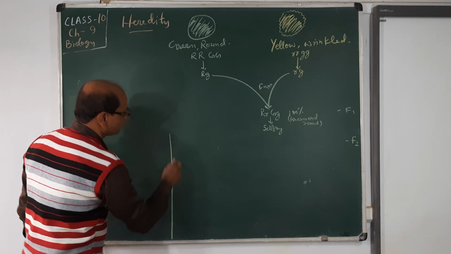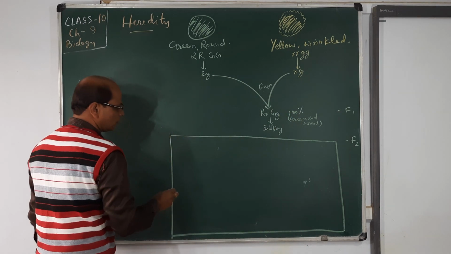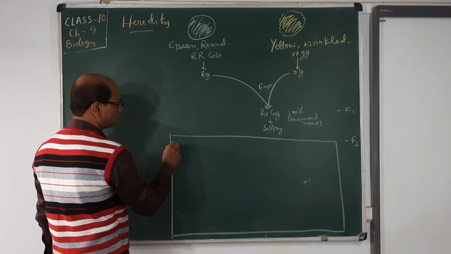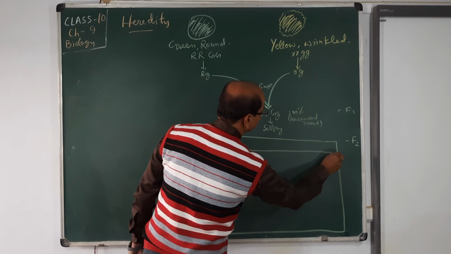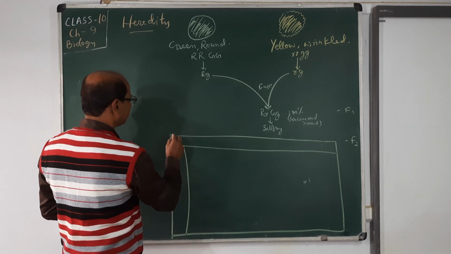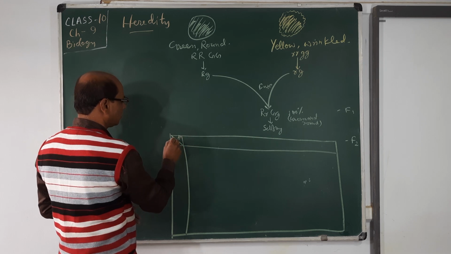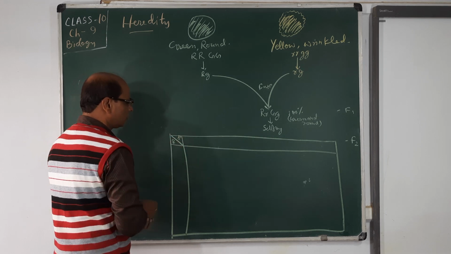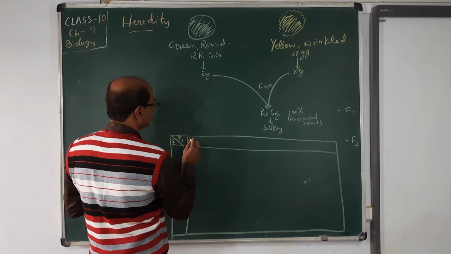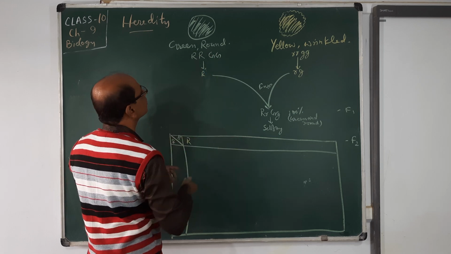So when we self them, we have the Punnett square like that. Here is the male, here is the female. Here you see RG, Rg, rG, then rg. Oh, this is wrong, it should be capital.